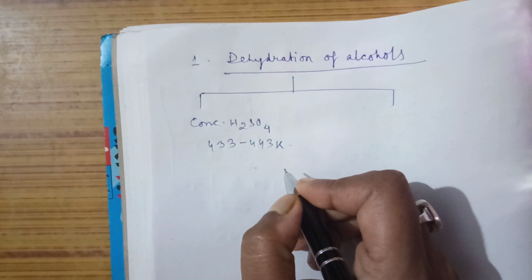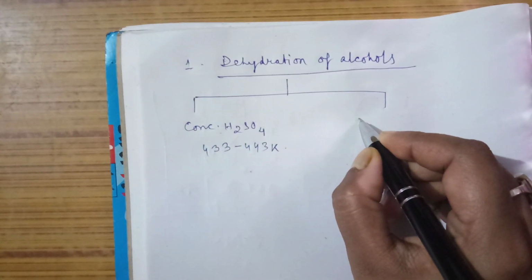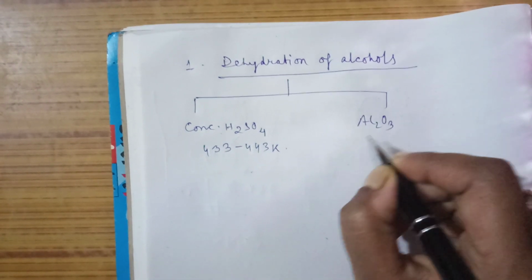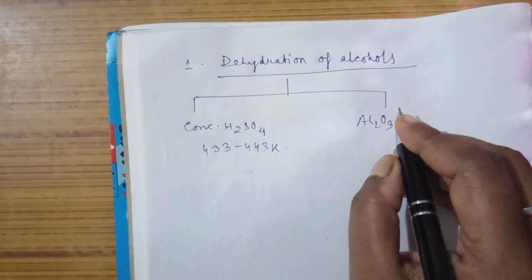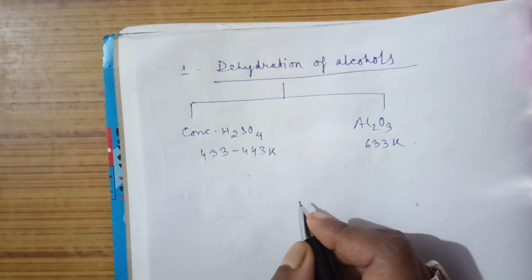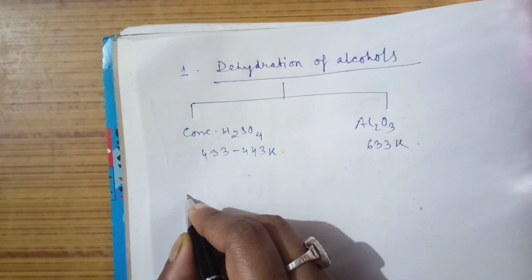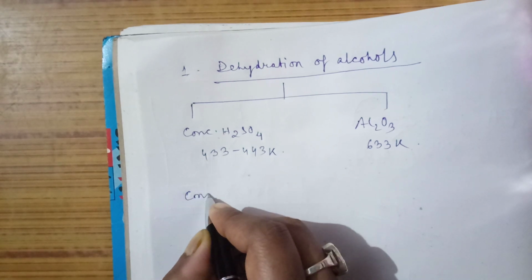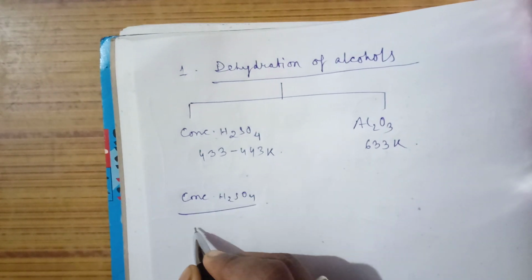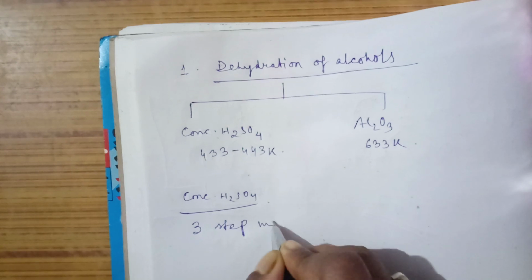Now, another method is by Al2O3, aluminium oxide. Here also the temperature will be 633 Kelvin. First reaction I said, concentrated sulfuric acid. By applying this one, I will show you first. After that, the mechanism. It is a three-step mechanism reaction.